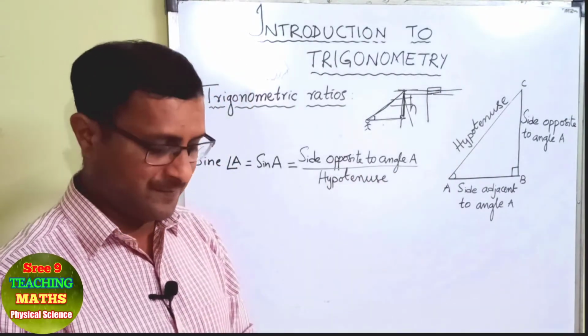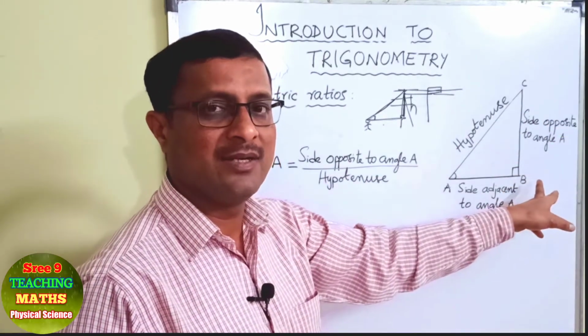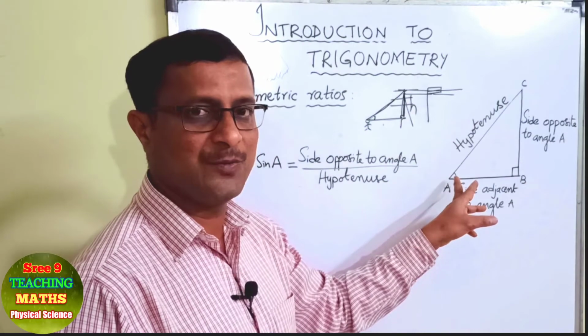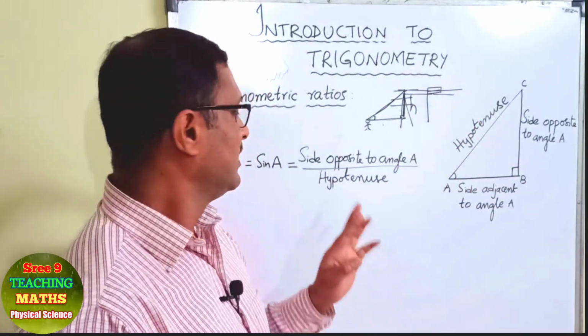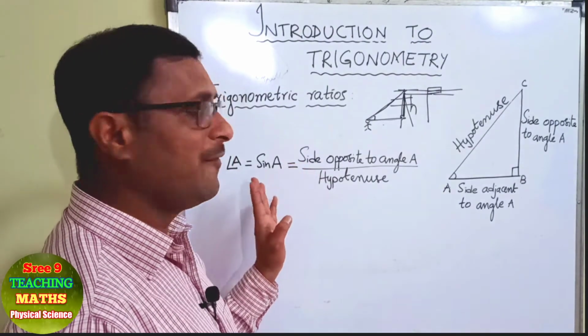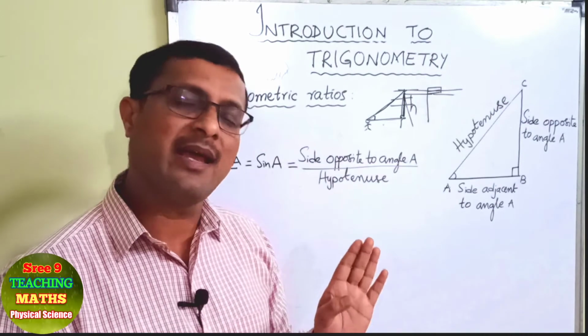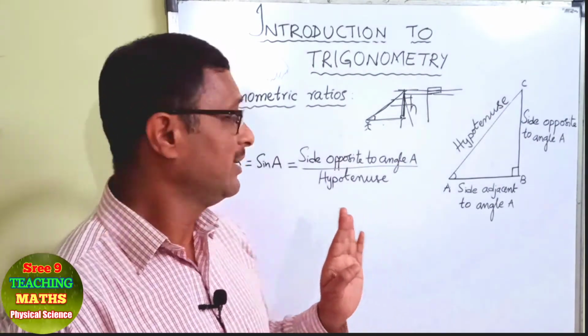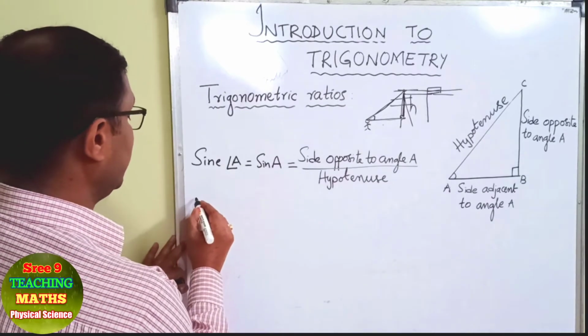It is the ratio of the side opposite to the angle you have taken, to the hypotenuse, right? So sine is defined as the ratio of the opposite side and the hypotenuse, right?